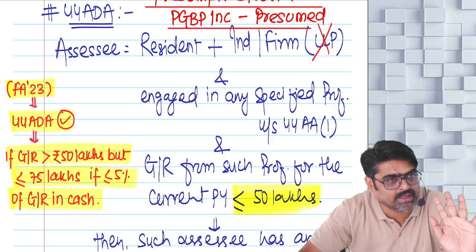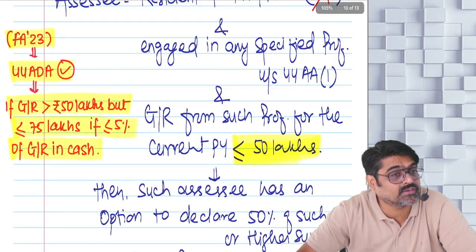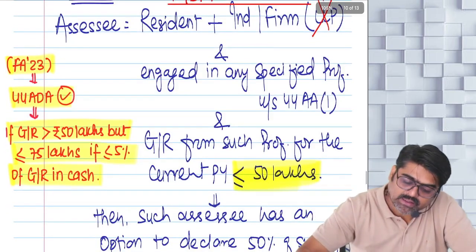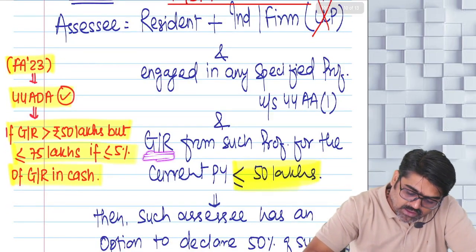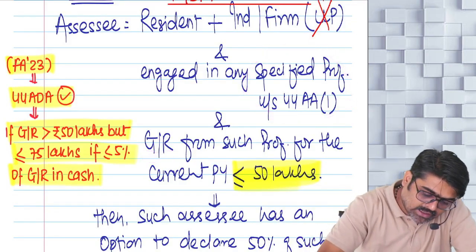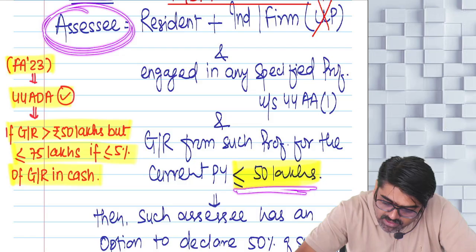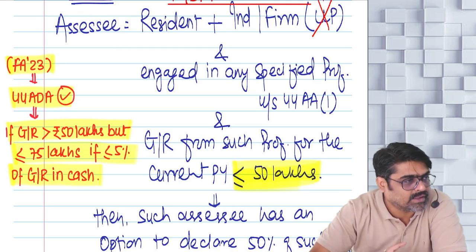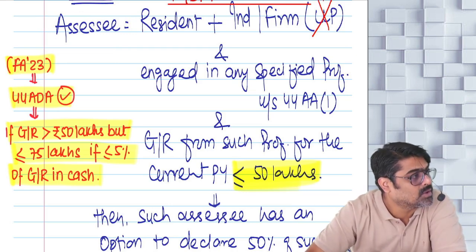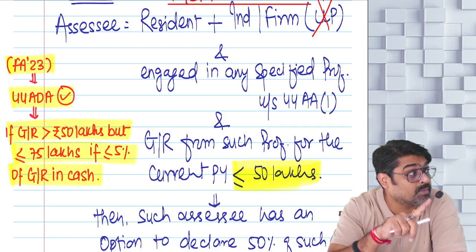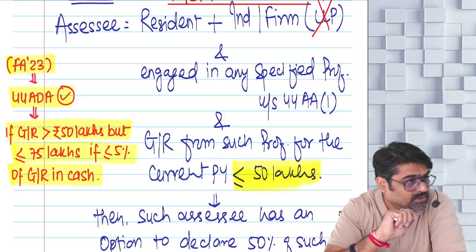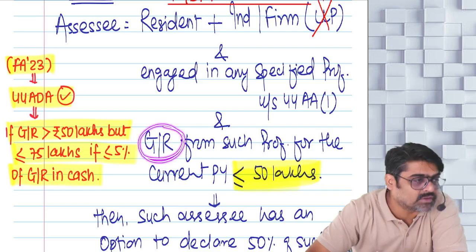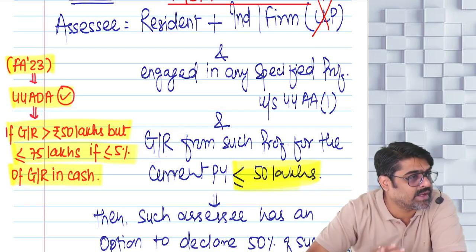And as per 44ADA, the assessee has an option to show presumptive profits. But for that, the gross receipt of this profession of the assessee should be up to 50 lakhs. 50 lakhs or less. But in one exceptional case, even if the gross receipt is more than 50 lakhs, but not more than 75 lakhs, still the provisions of 44ADA can be followed if, out of the entire gross receipts, 5% or less is received in cash.